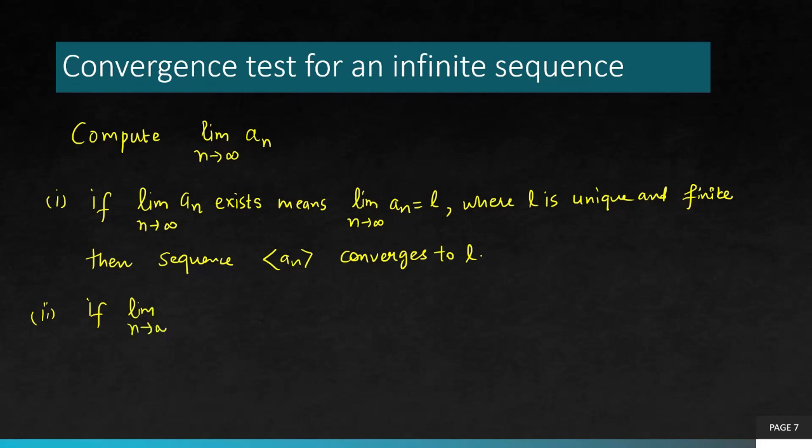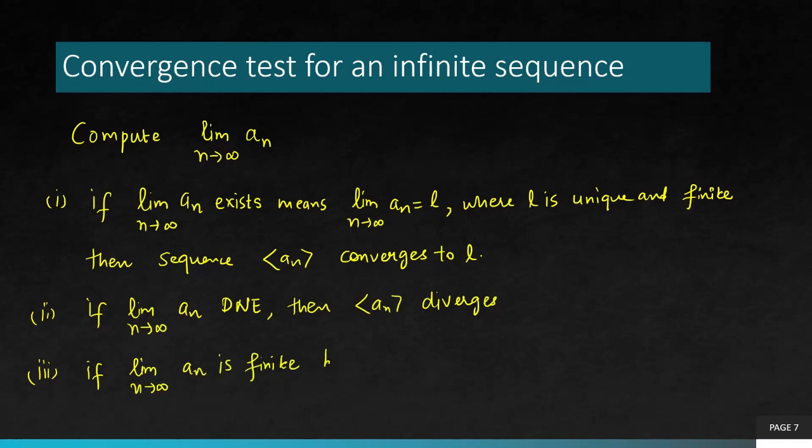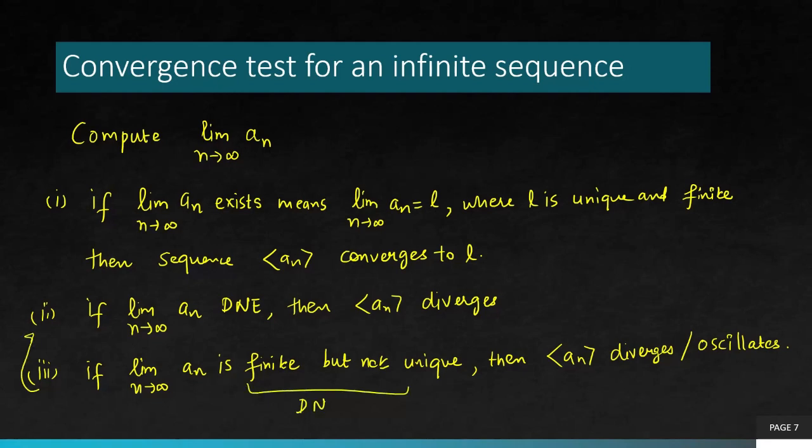Second possibility is if this limit does not exist, meaning it goes to infinity or something, then we will say the sequence is divergent. And the third possibility is that the limit is not infinite, but it's finite. However, it's not unique. In that case, also we say the sequence is divergent, but more specifically, sometimes we call those kinds of sequences oscillatory. They oscillate between more than one value. So sometimes the third case is actually merged with case 2, because this situation is actually a situation where the limit does not exist.